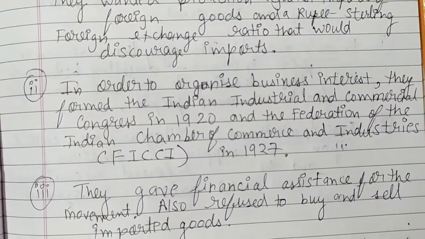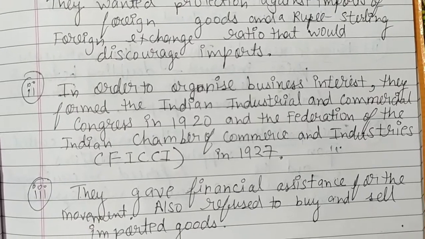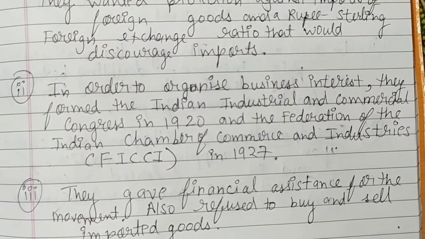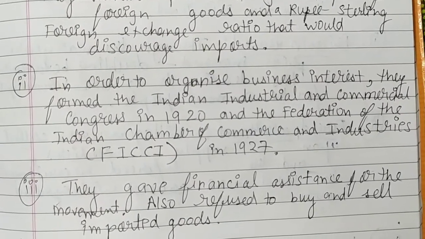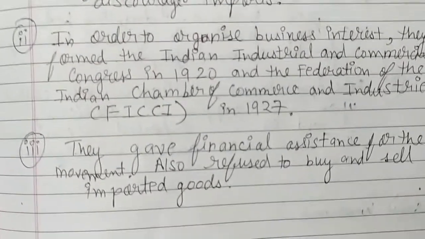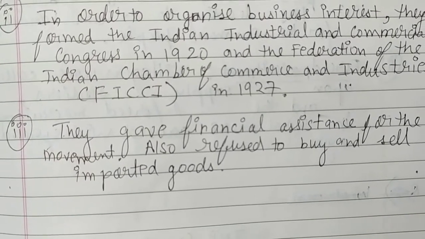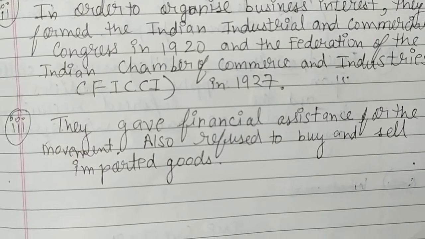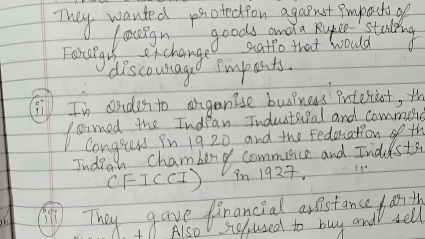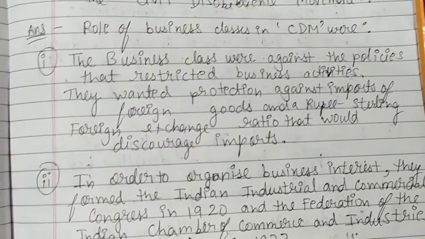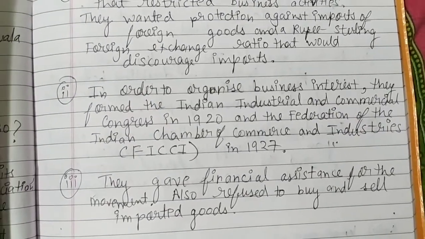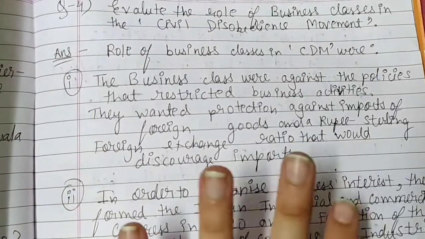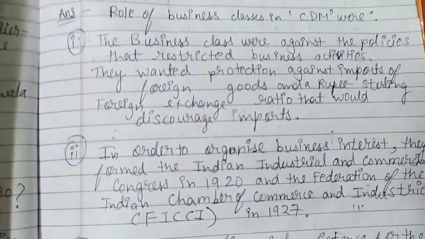Second point is that in order to organize business interests, they formed the Indian Industrial and Commercial Congress in 1920 and the Federation of the Indian Chamber of Commerce and Industries in 1927. Third point is that they gave financial assistance for the movement, and also refused to buy and sell imported goods, meaning foreign goods. So in 2 marker questions you can write any 2 of these points. We just need to explain the role of the business class, that's it.